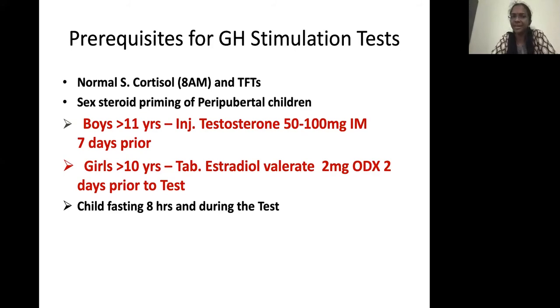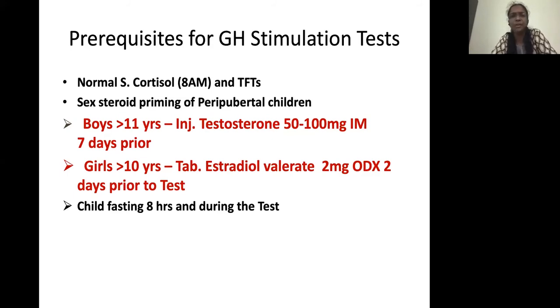There are some prerequisites for growth hormone stimulation tests. The 8 AM cortisol should be normal, as I mentioned, and TFT should be normal, because if there is a deficiency of these two hormones, you can get falsely low growth hormone levels. That's why if there is a deficiency of cortisol or a thyroid deficiency, these should be supplemented at least for 1 or 2 weeks before you do a growth hormone stimulation.